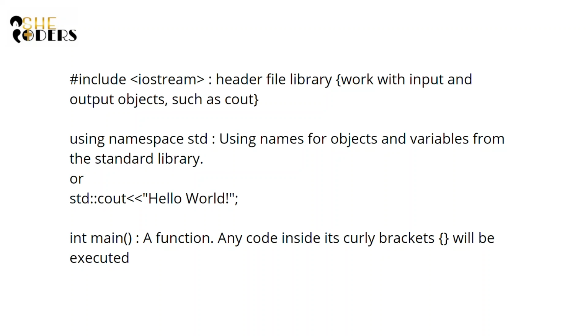Next is using namespace std. What it does is it makes it possible to use the names for objects and variables from the standard library. You can use this line or else you can write std::, before using any object from the header file.